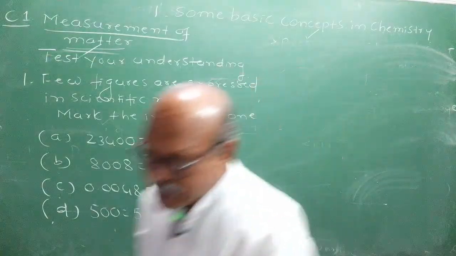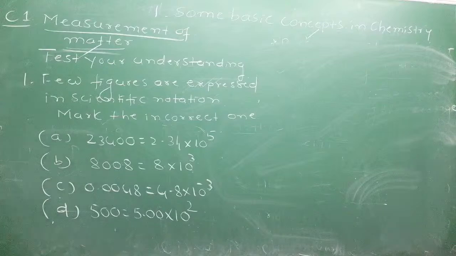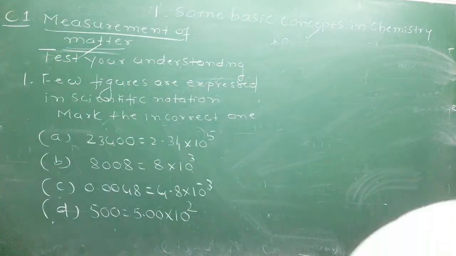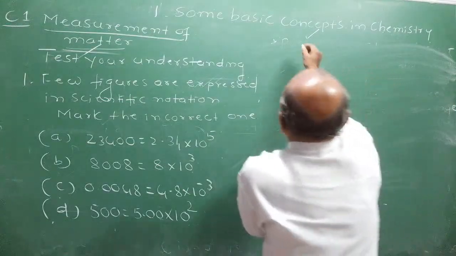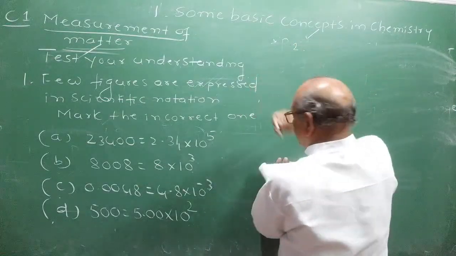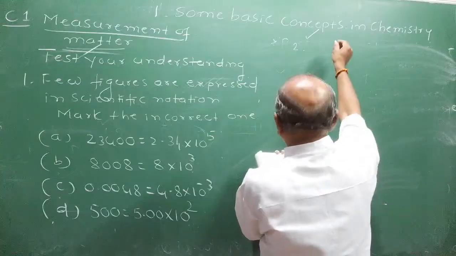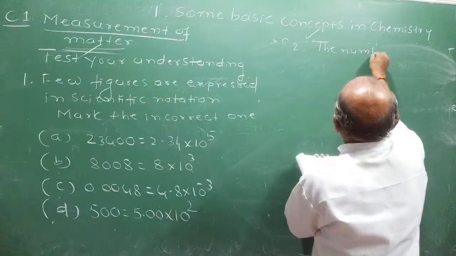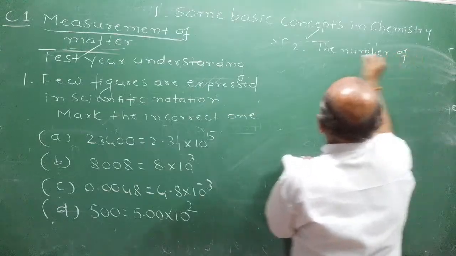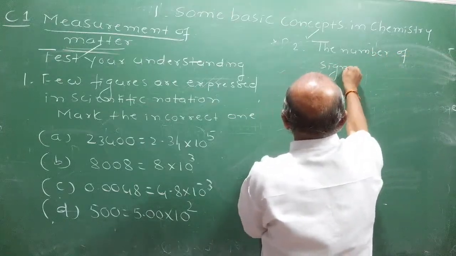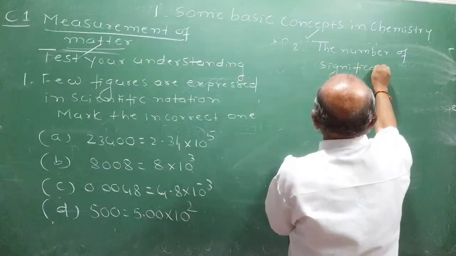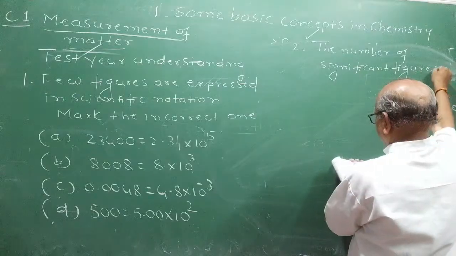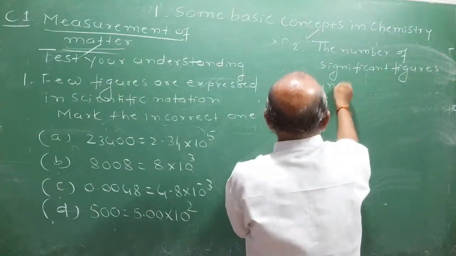Which is wrong in it? You can tell me the answer in 30 seconds. By the time you think, I will write another question too. You write the question and think. The number of significant figures. The number of significant figures in the sum of